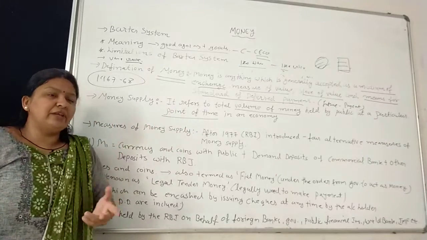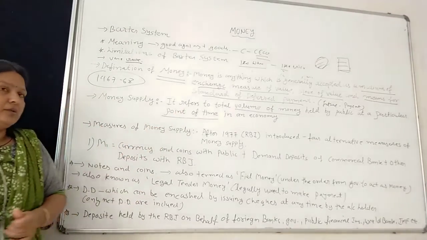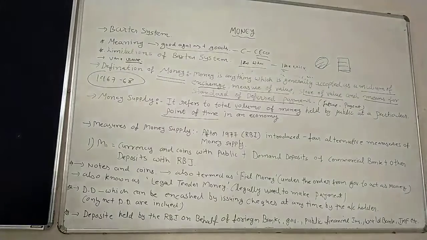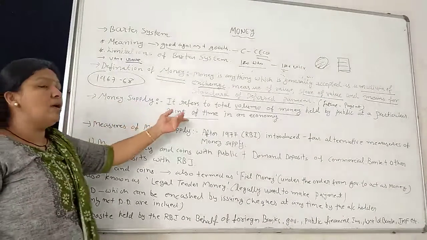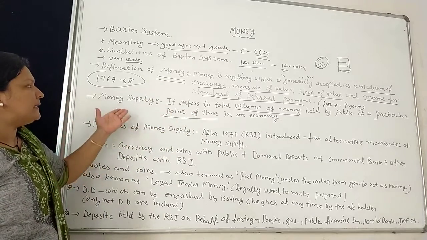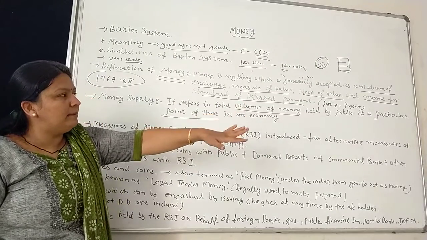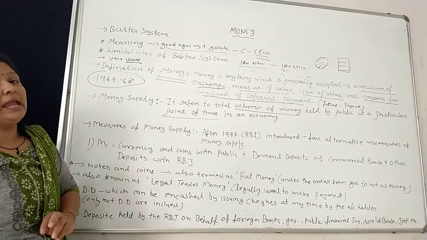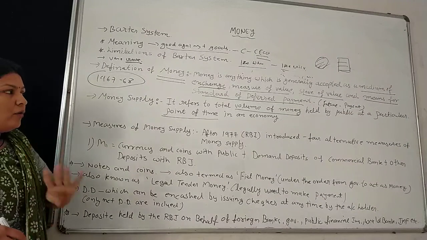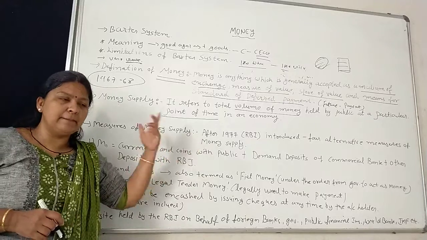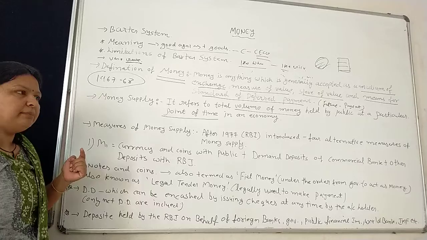So point of time, is it a stock or a flow concept? In economics we have already seen point of time and over a period of time. So money supply is a point of time concept. Money supply refers to the total volume of money held by the public at a particular point of time in an economy. And RBI introduced 4 alternative measures for the money supply. The first measure is M1, the second is M2, the third is M3, and the fourth is